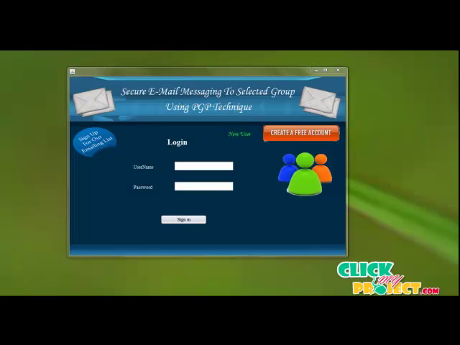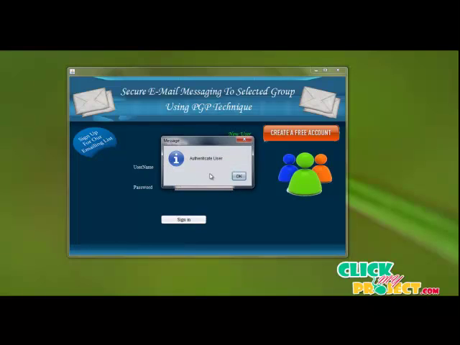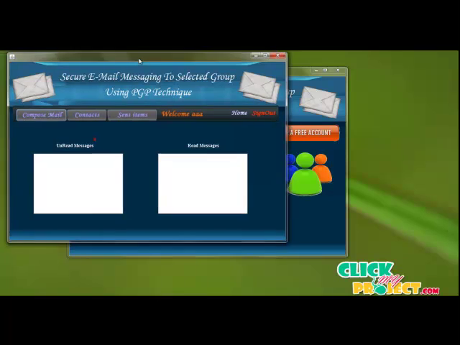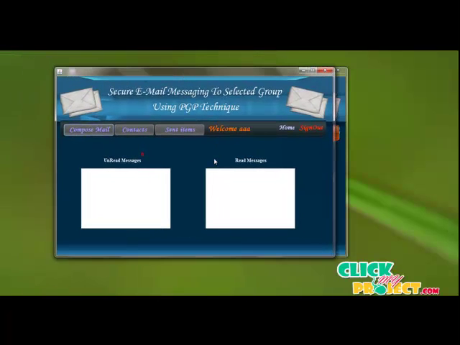Here is the running procedure of our project. A login form is generated for validating the sender for authentication. The sender enters their own username and password. A new user can register by creating a free account. Once the user's authentication is validated, their own inbox form is opened like this.